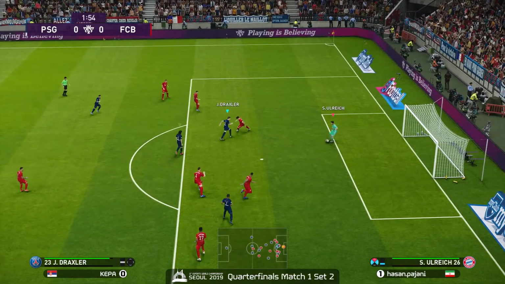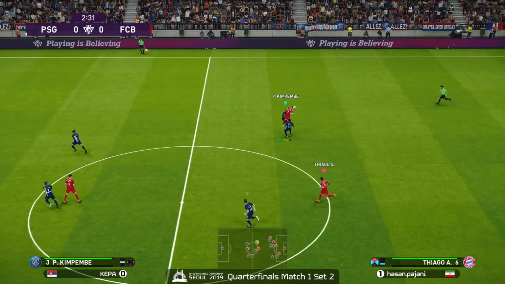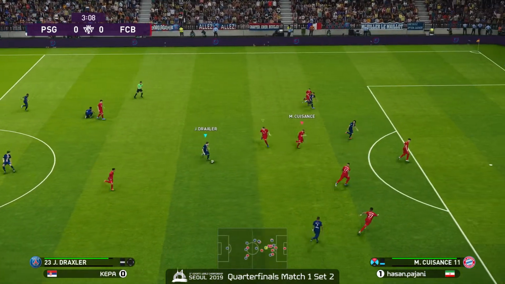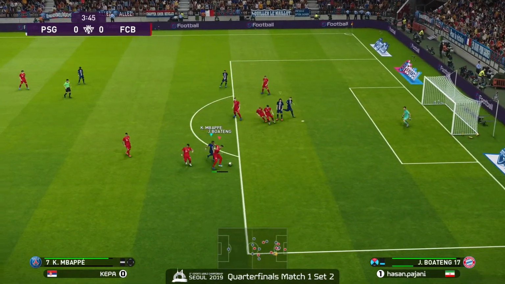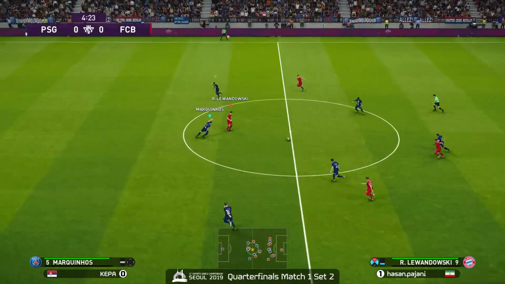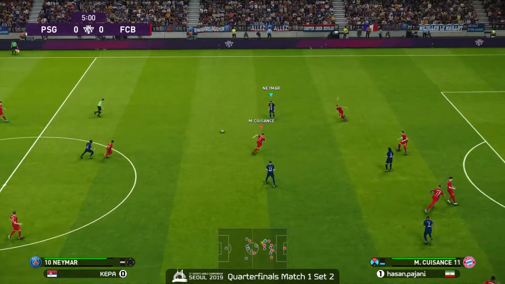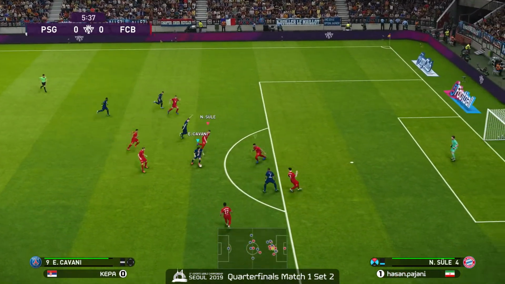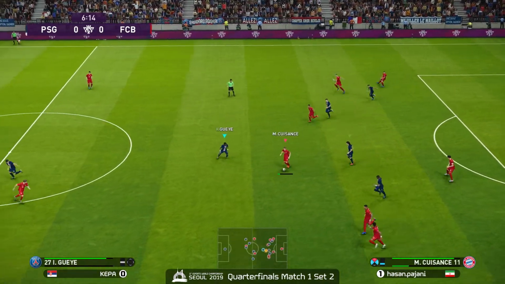Great interception. That ball connected to Mbappe, and a nightmare could have happened for Hassan Pajani, but you can't turn the ball over at the center of the field. Very dangerous maneuver. For sure, Mbappe trying to keep control. Boateng takes it away. Yeah, great convergence by Boateng right there, playing double team onto Mbappe, not allowing him to maneuver any sort of space in the vicinity of the box. Loses it. Once again, great interception.